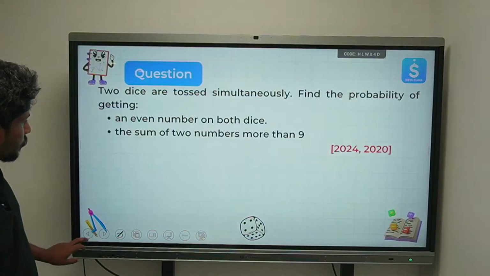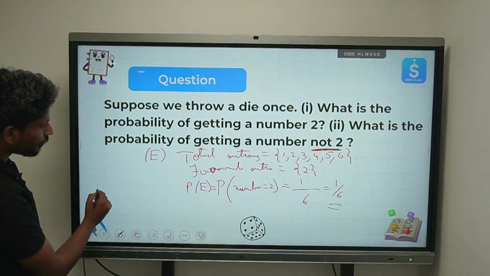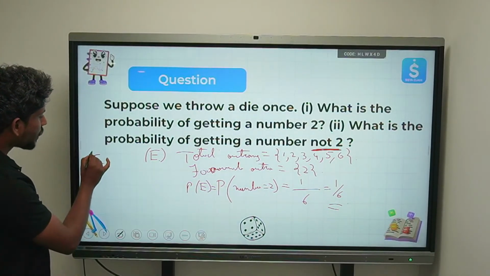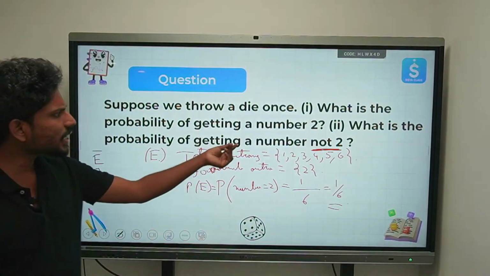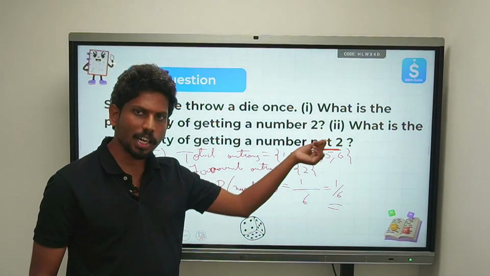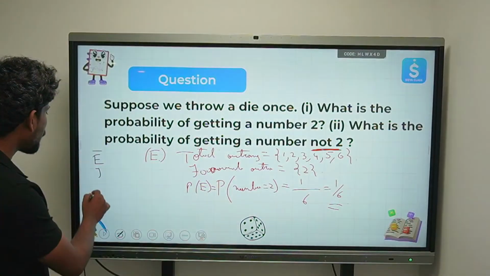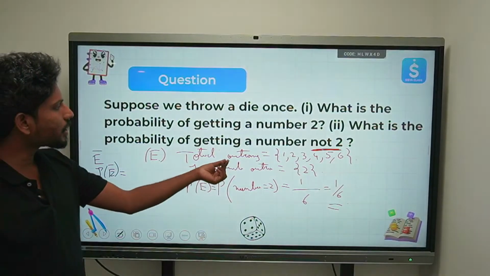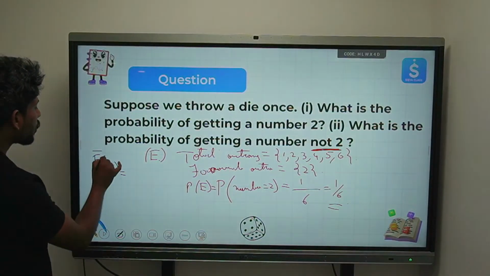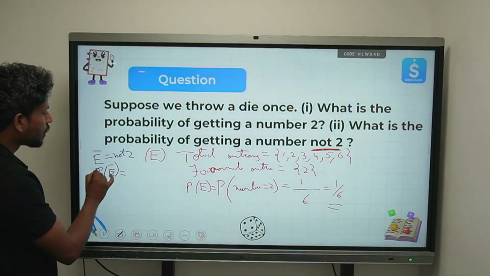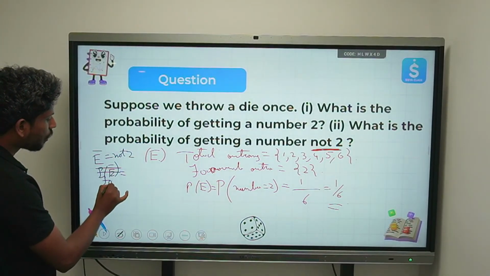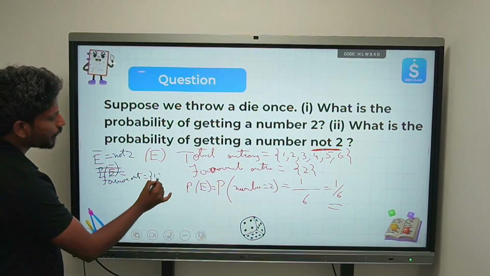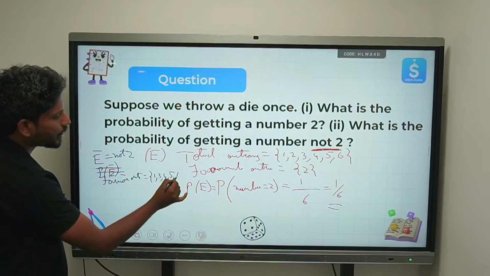What is the total? What are the favorable outcomes for the second case? So I'm just mentioning this as E, and I'm just mentioning this as E bar. Can you all consider this as a complementary event? Yes, this is a complementary event, right? So P of E bar is equal to, now what are the favorable outcomes? What does the event E bar say? Not 2. It is not 2, right? So what are the favorable outcomes according to this condition? Favorable outcomes are 1, 3, 4, 5 and 6, right?